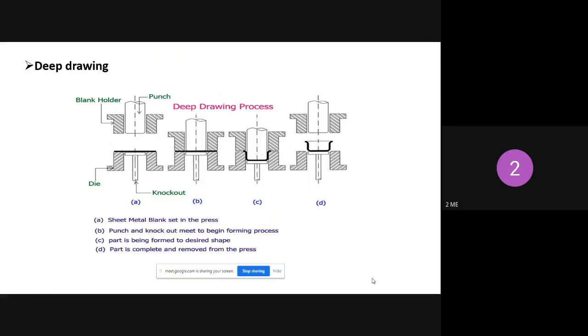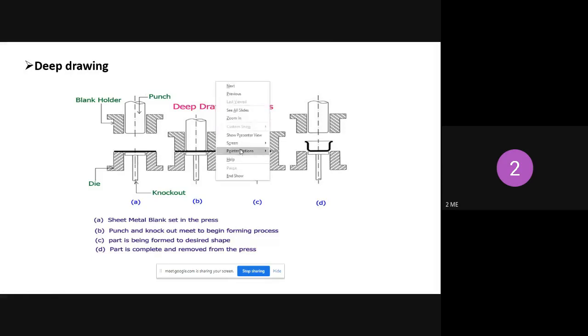Today's class will discuss some more types of theory portion, like different types of dies and presses, which device is used for pressing and all. We'll study that in today's class.